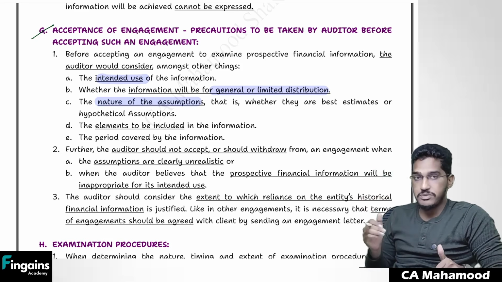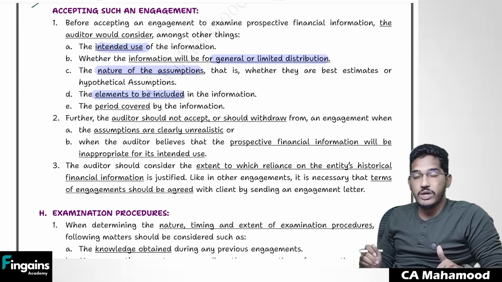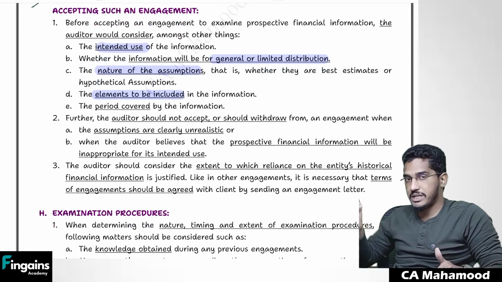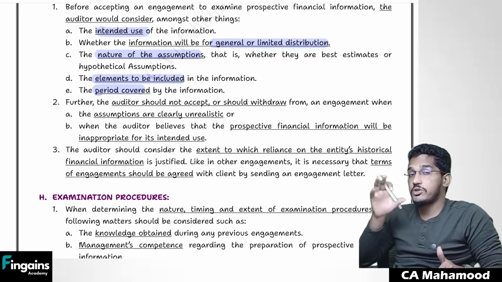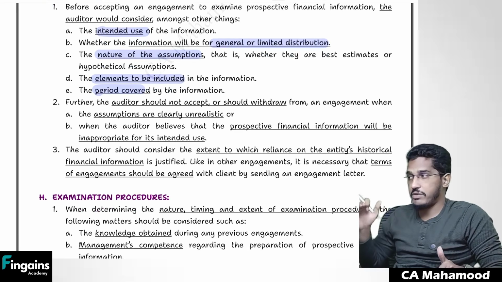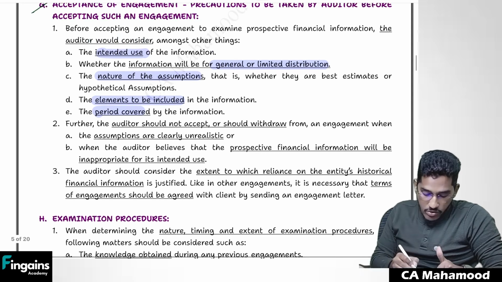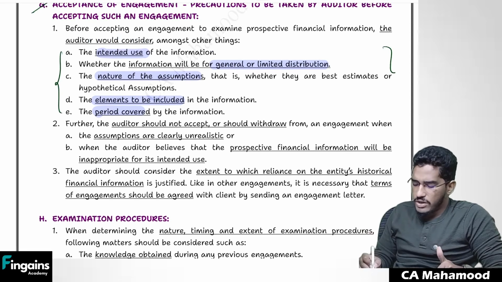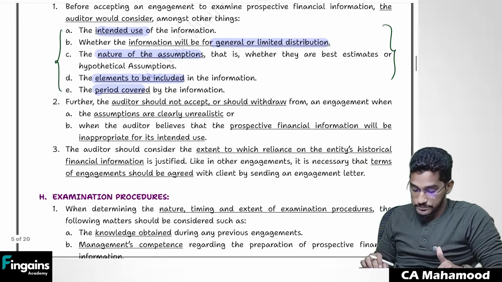What is the nature of assumptions? What kind of assumptions are getting used? What are the elements which will be included in the information? In the prospective financial statements, what elements will be there? Will there be only balance sheet, P&L, cash flow statement, or will there be a statement of changes in equity also? And for what period is that prospective financial information prepared? Is it prepared for 1 year, 5 years, 10 years, or how many years? So basically, you will consider all these factors. If you feel it is okay, then you will accept. If you find any of this unreasonable, then you will try to stay away from that prospective financial information.